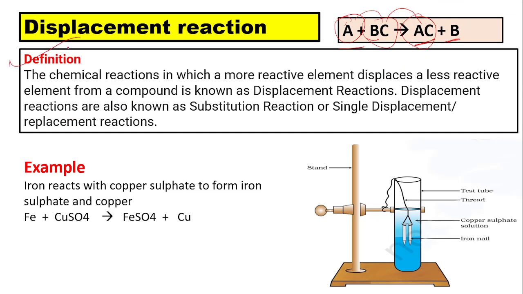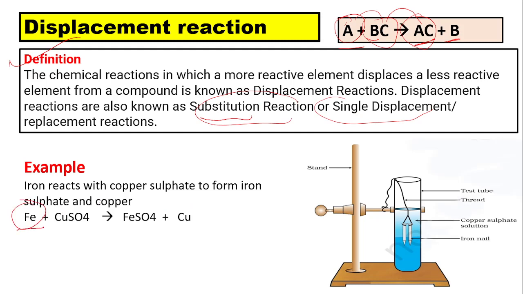According to the definition, the chemical reaction in which a more reactive element displaces a less reactive element from its compound is known as displacement reaction. Displacement reaction is also called substitution reaction or single displacement reaction. Example,